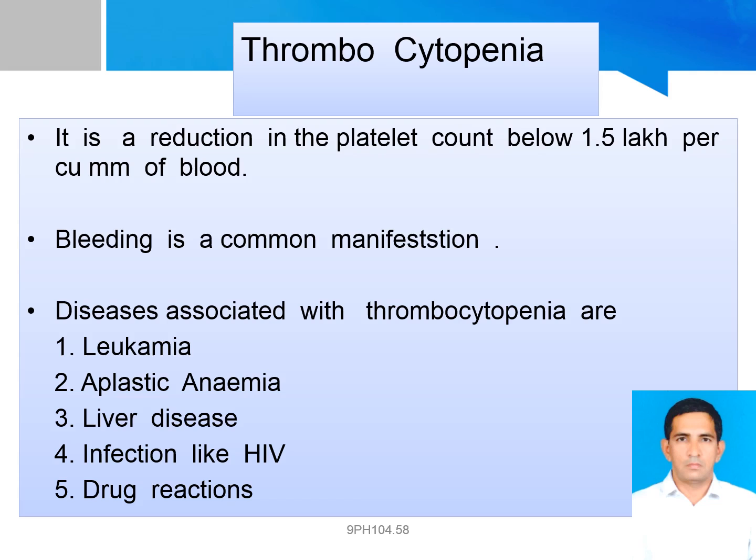If the person's platelet count is between 30,000 and 50,000 per microliter, bruising with minor trauma may be expected. Between 15,000 and 30,000, spontaneous bruising will be seen mostly on the arms and legs.